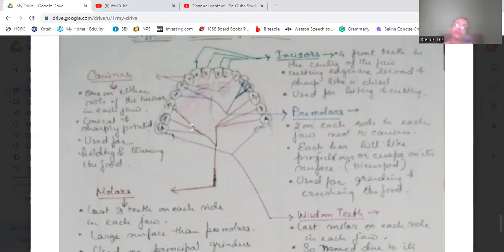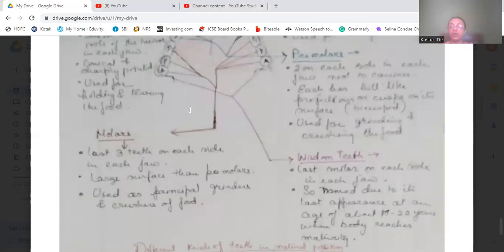Then we come to molars. They are the last set of teeth on each side in each jaw, and there will be three on each side, the last three teeth. They have a larger surface than premolars, and their principal function is grinding and crushing of the food.